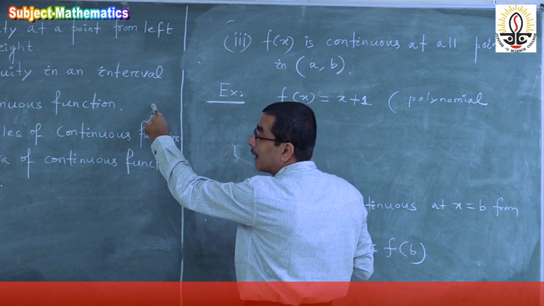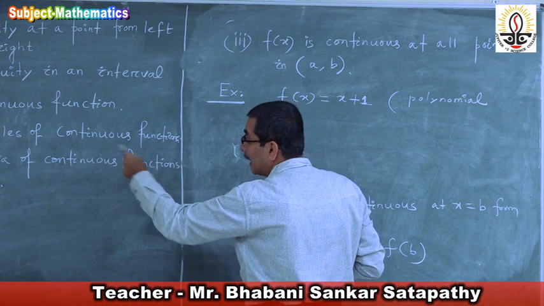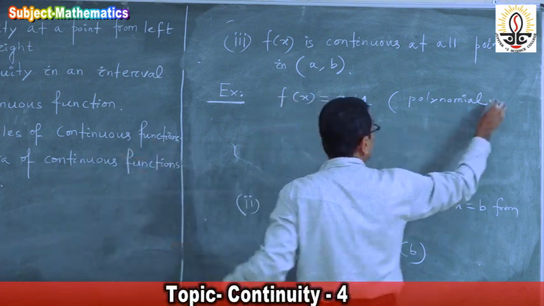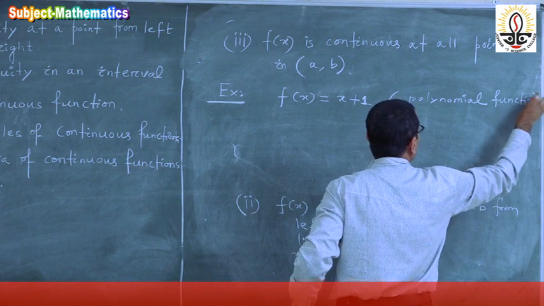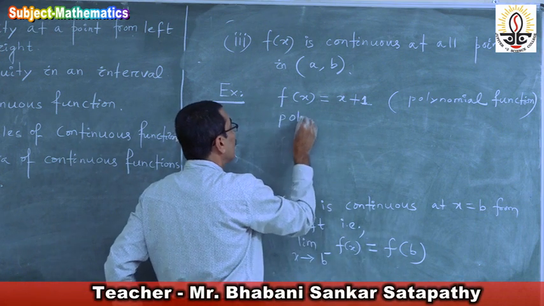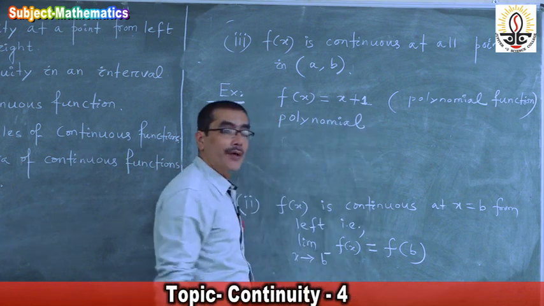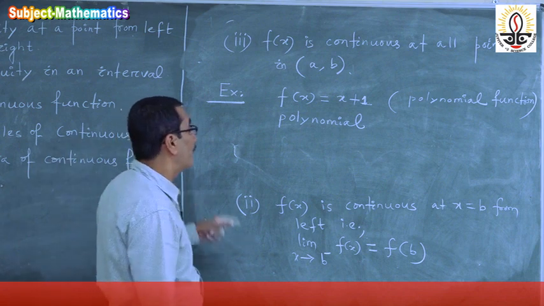After that I will tell you when a function is said to be continuous function, and I will give you examples of continuous function. Now this is a polynomial function. So polynomial function is continuous everywhere. Why it is continuous everywhere, I will discuss when I give you the example.